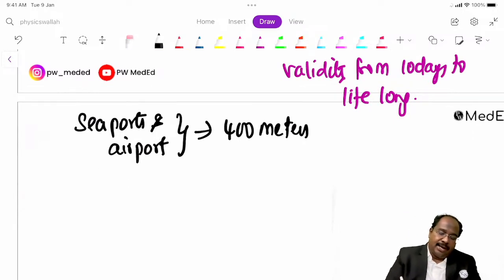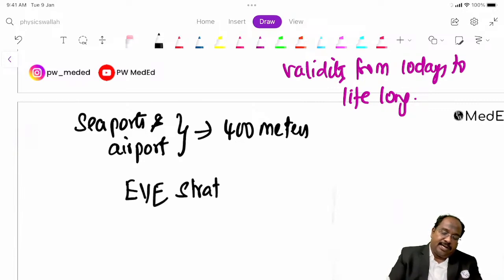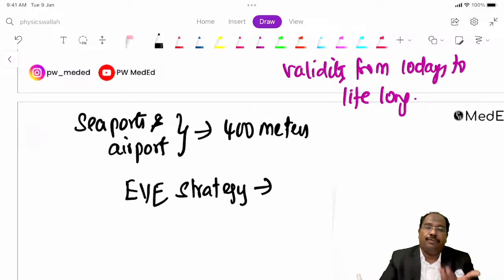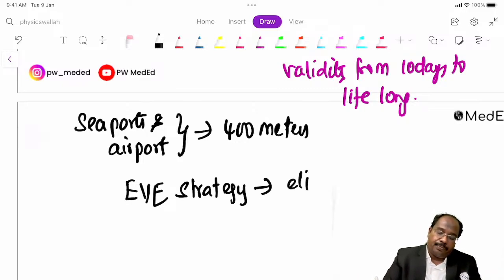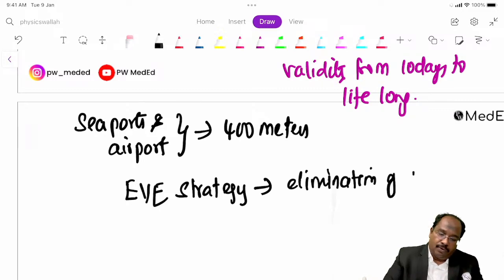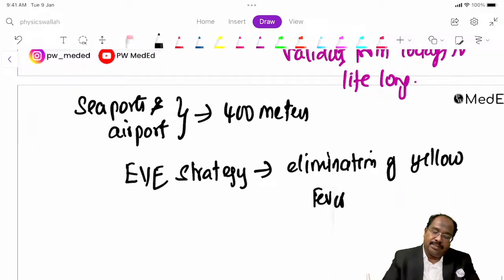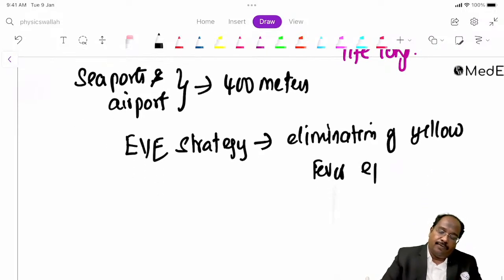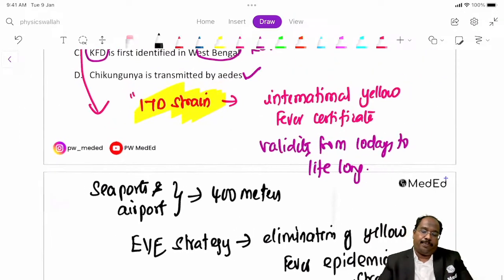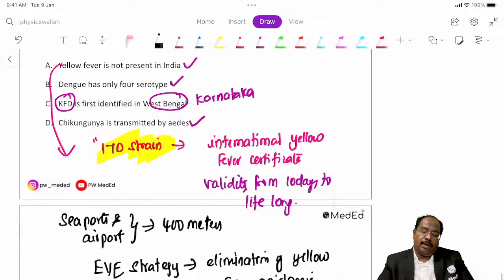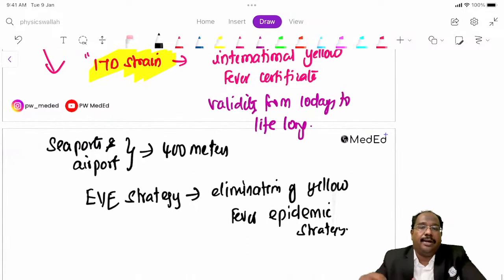And they started the EYE strategy also. What is the EYE strategy? It is the Eliminate Yellow fever Epidemics strategy. WHO started this strategy, elimination of yellow fever epidemics. Okay, fine. So this is about yellow fever, guys. These are the points we should know regarding yellow fever.